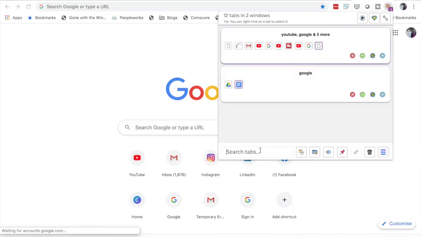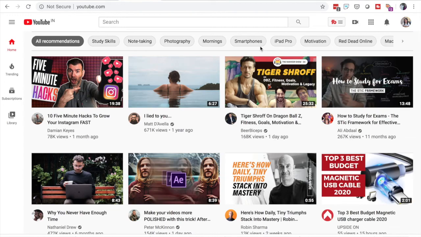And the cool thing is you can go ahead and search for what you want within those tabs as well. So if you're doing research and it is open on a particular site, or if I'm watching a video, I can say YouTube. If I say YouTube, it will show me where my YouTube tabs are, and I can just click on it, and then my YouTube opens up. You need to have this right now, regardless of you being a student or not. Even if you're working, trust me, Tab Manager is the thing to have.